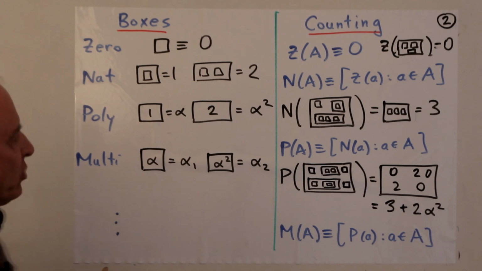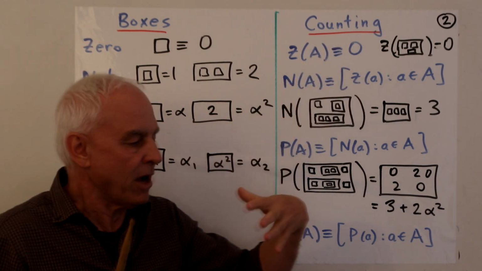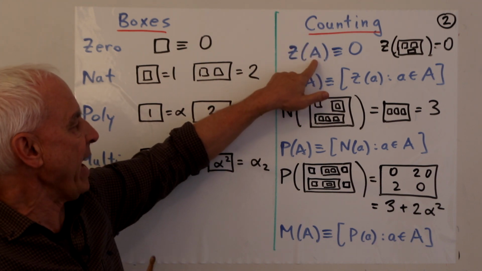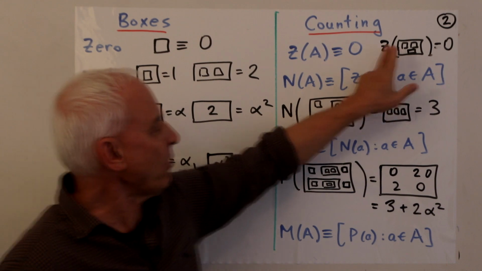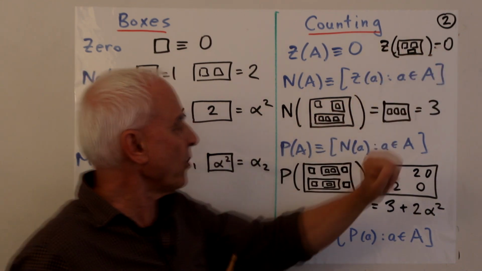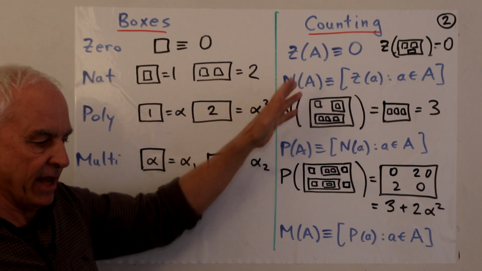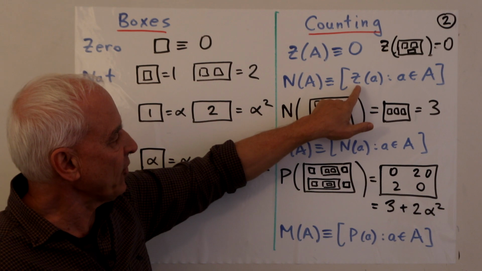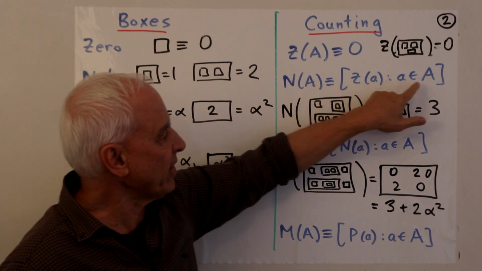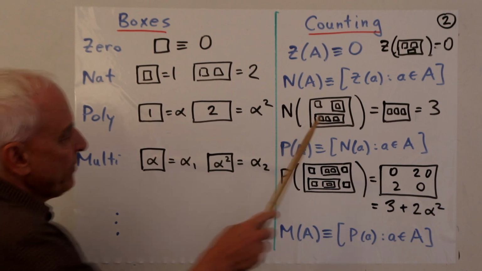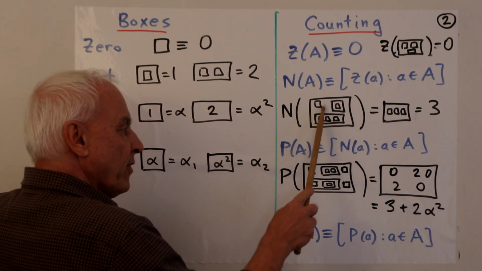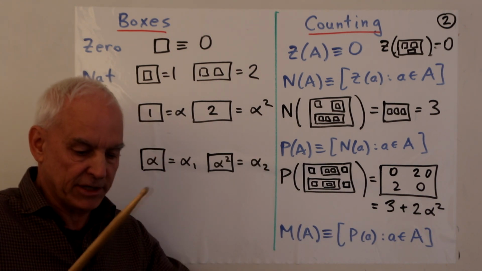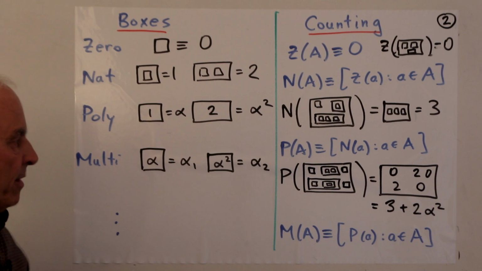Now, associated to this natural hierarchy, there's also sort of counting objects. So we introduce Z. So Z of any box A is, by definition, 0. So it doesn't matter what you've got. If you apply Z to it, you get 0. Then n of A, where A is again an arbitrary box in this world, is the box that consists of all Z of a, where a is an element in A. So if we're talking about a box like this, right, the elements are, this is an element, this is an element, and this is an element. So all the boxes that are directly inside the box that you're considering, those are the elements of the box.